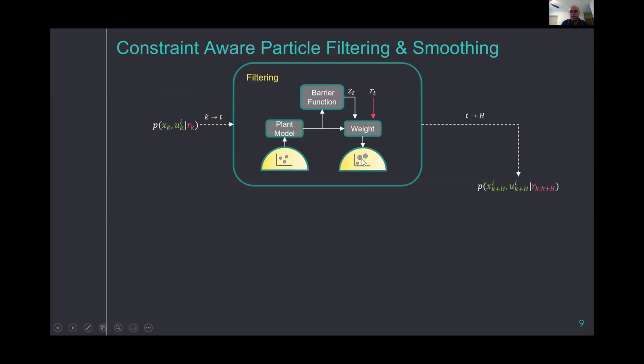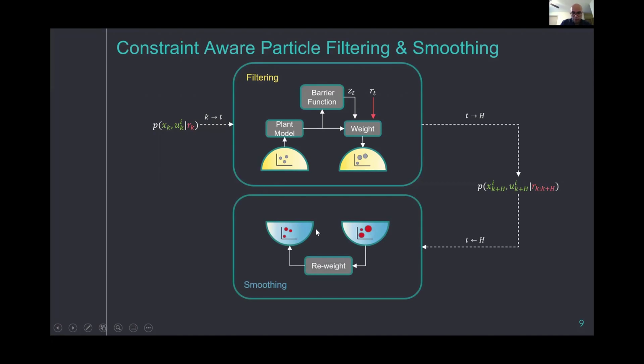And then we go forward up to time k plus h, and then return back using the reweighting procedure and reweight the particles to obtain the density given all of the signals throughout the horizon of the system up to time k plus h. And then we would extract our estimate of the optimal control, for instance, using the sample mean.